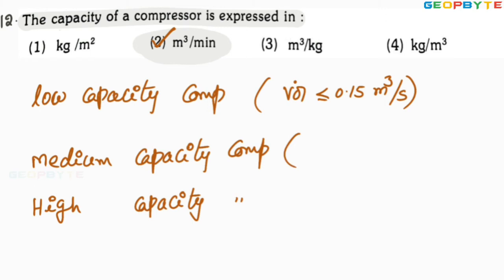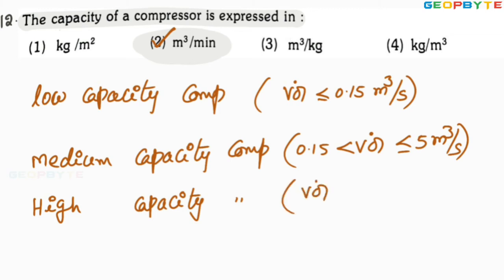If the volume flow rate is less than or equal to 5 meter cube per second but more than 0.15 meter cube per second, such a compressor is called a medium capacity compressor. But if the volume flow rate is more than 5 meter cube per second, such a compressor is called a high capacity compressor.